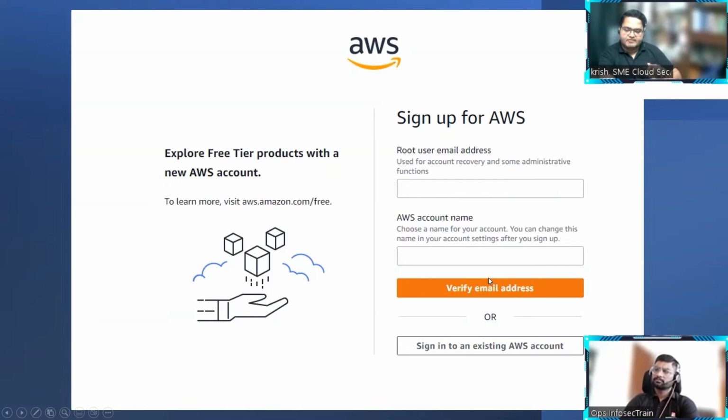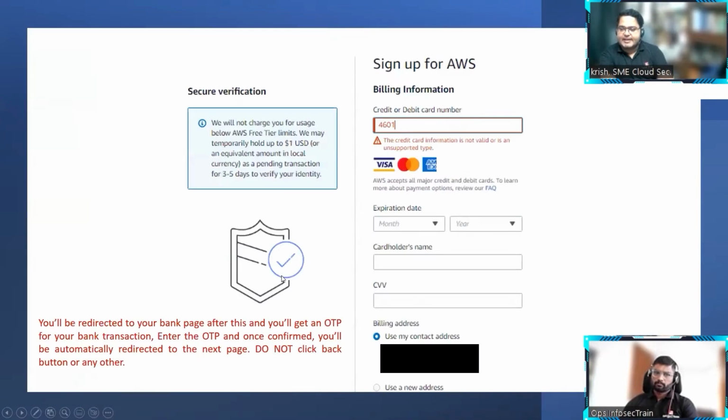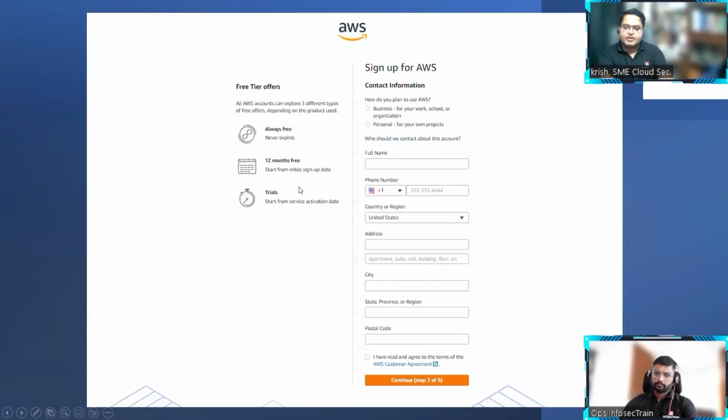Once you click on verify email address, the next step is that they will send you an email or an OTP to that particular email address you have given. That is the reason why I'm saying you must have a valid email address. So you just copy that verification code you're getting in your email, and paste it here. Once you've done this, the next immediate step is that you will be asked to enter your contact information. This is where they will first ask you: do you want to create an account for your company, or do you want to create an account for your personal purpose?